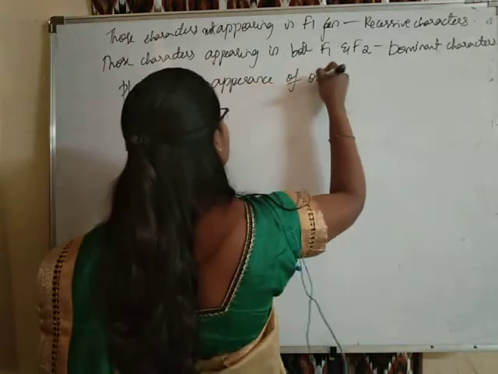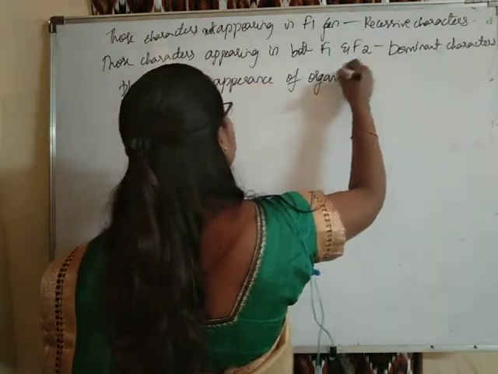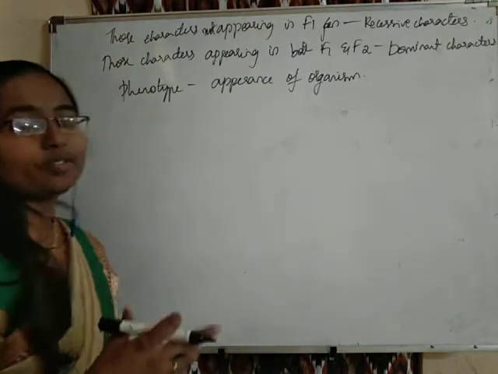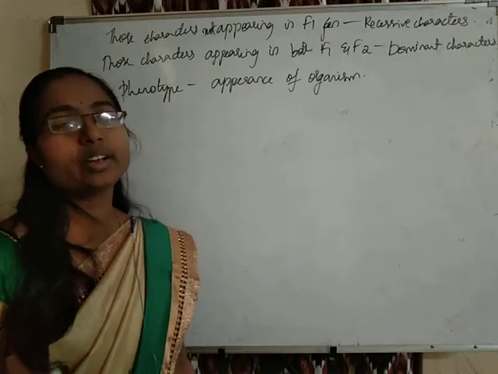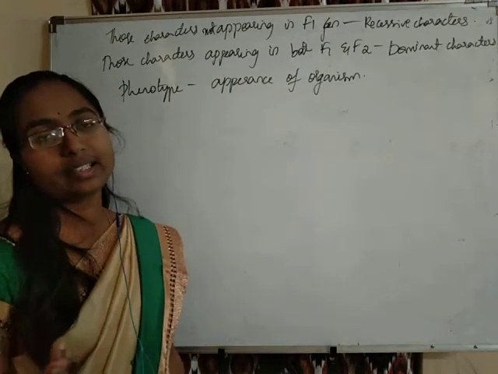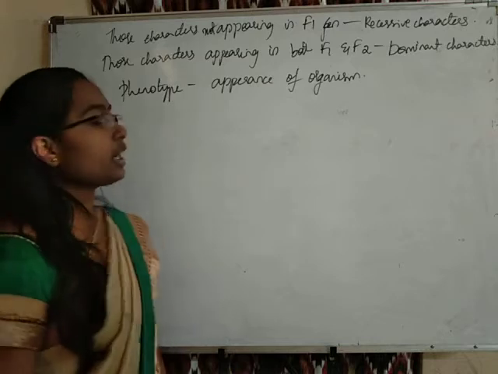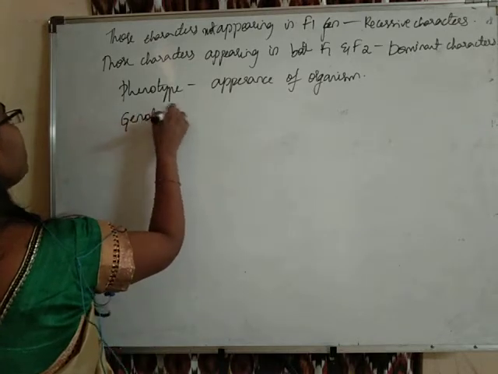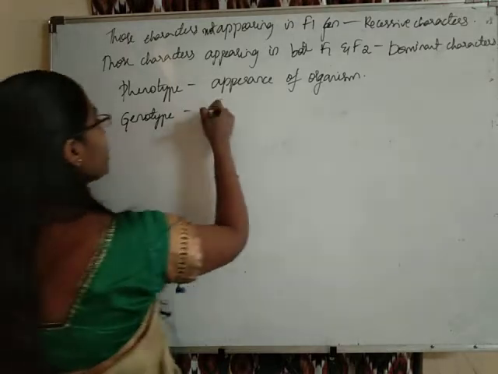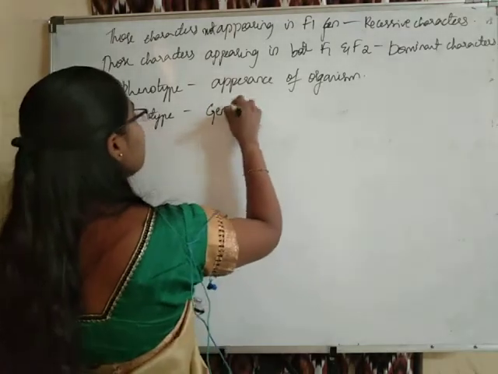Whatever characters we can observe from an organism externally is called phenotype. The next is genotype. Genotype is nothing but the genetic makeup of the organism.